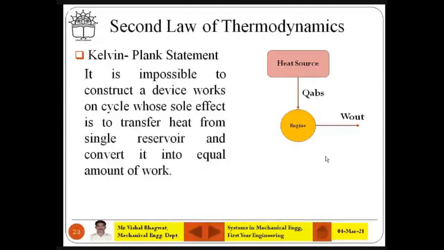What does Kelvin-Planck say? Kelvin-Planck says that it is not possible to have an engine which will produce 100% efficiency. But the figure you are seeing now is producing 100% efficiency, isn't it? So Q is converted into work. What is the input? That is completely converted into work output. So it is the 100% efficiency of the engine.